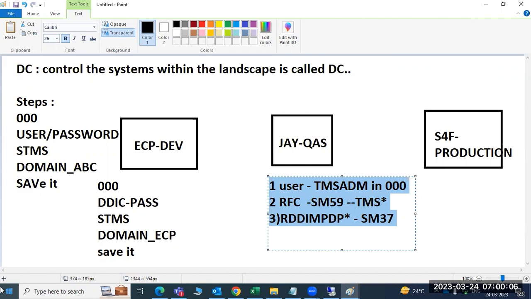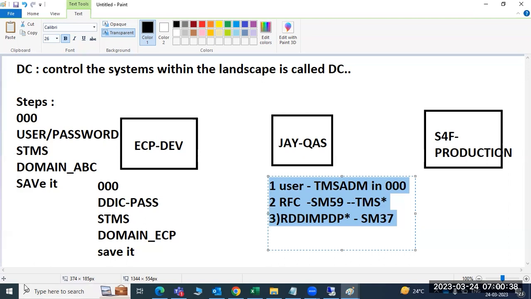So in SM59 configurations will be created. These three will happen in the system. Okay, so this is for the domain controller configuration. Is it clear? Anyone? Again, I have to explain. Is it clear? Because this configuration is very important. Any doubt regarding the domain controller configuration?